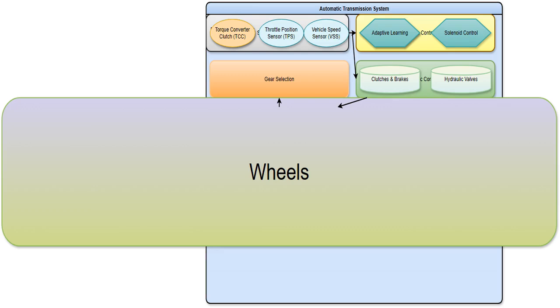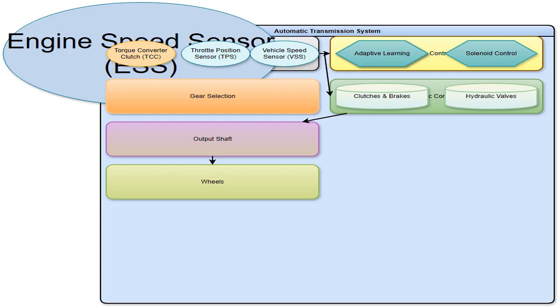Simple, yet crucial. The throttle position sensor, TPS, measures the position of the throttle plate, indicating how much the driver is pressing the accelerator pedal. This data informs the ECU about the driver's desired acceleration, which impacts gear selection. TPS stands for throttle position sensor.